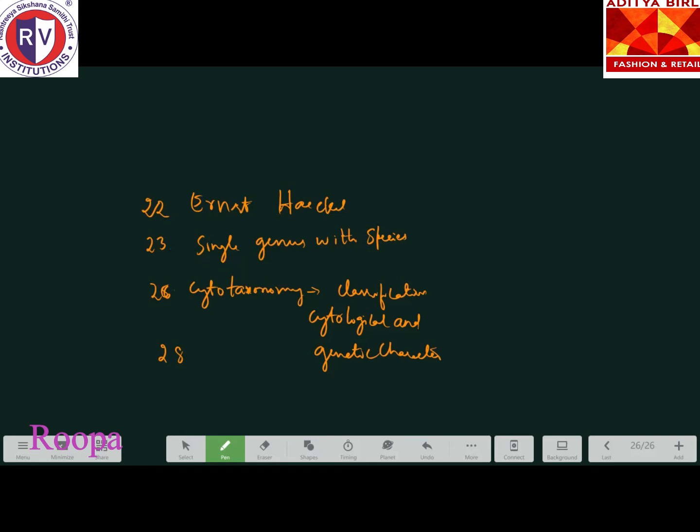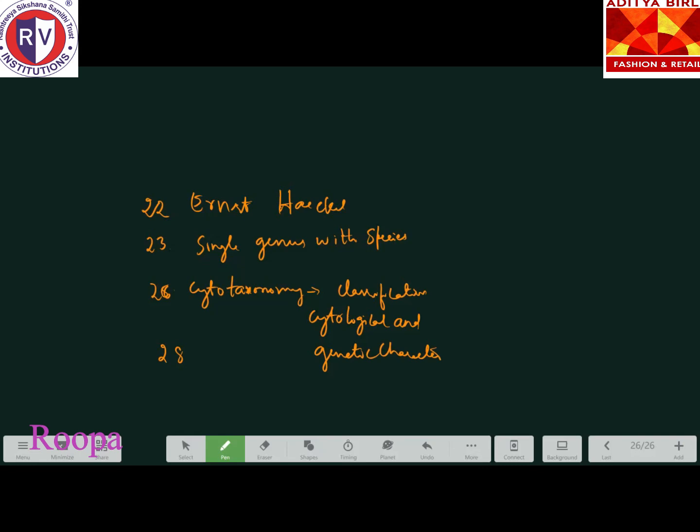So anatomical characters which are adaptive in nature, physiological traits along with the morphological characters, then evolutionary tendencies which are diverse. So the first option is correct. Note, plant classification proposed by Carolus Linnaeus was artificial. If it were natural, he would have to prove all these things. Otherwise, because he explained only very few morphological characters, it is called the artificial system of classification. Okay. Next one.